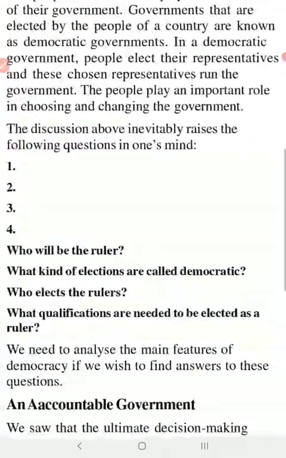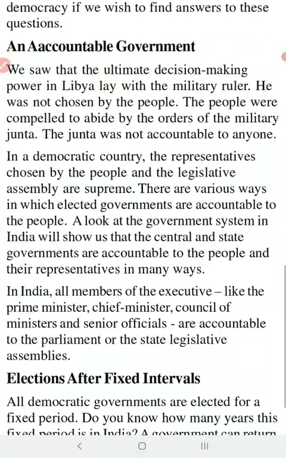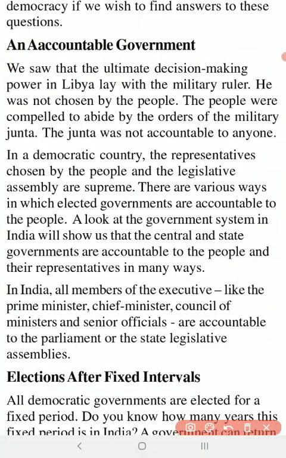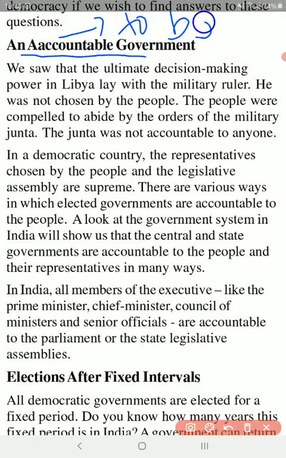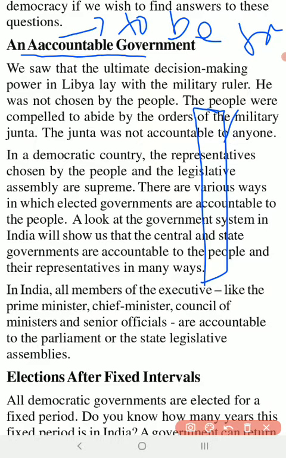Right. The first important feature of democracy is an accountable government. What's accountable? Accountable means to be transparent. Now take a mirror for example. There are two kinds of mirror. One mirror is coated from behind, and therefore if you go in front of the mirror, you'll just see your own reflection, because one side is coated, it's not transparent.